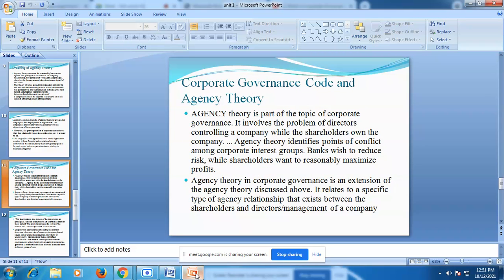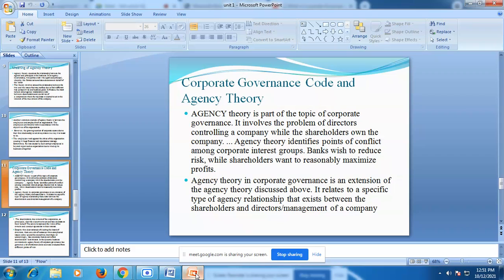Next point is corporate governance code and agency theory. Agency theory is a part of the topic of corporate governance. It involves the problem of directors controlling a company while the shareholders own the company. As I have already told you, in agency theory the two parties involved are shareholders and management, and whatever problems take place between them, agency theory helps resolve.